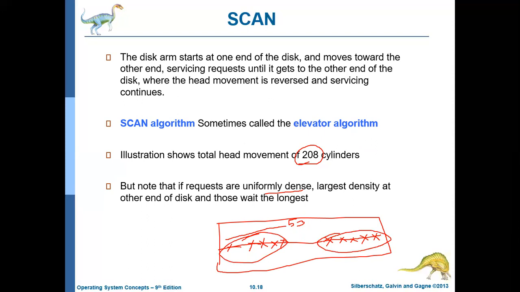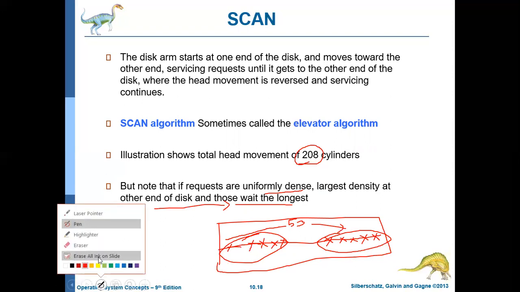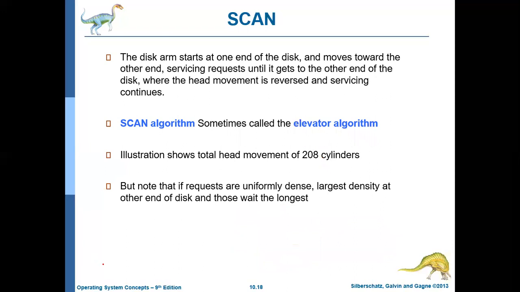So the request at the other end has to wait for the longest period of time. When the requests are uniformly dense, the largest density is at the other end of the disk, and those wait the longest. So the request at the other end has to wait for a longer period of time. If the head is moving in this direction, then these requests have to wait longer. So this is one of the drawbacks with this particular algorithm.